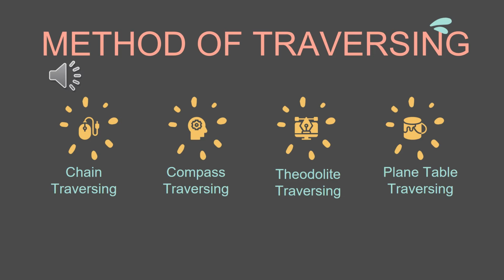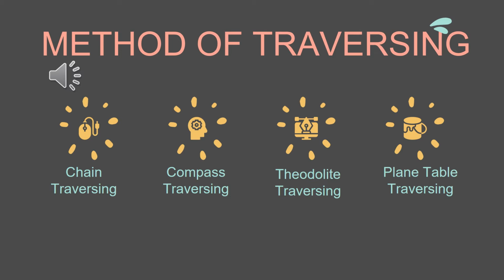In the case of compass traversing, both linear and angular measurement of traverse lines are taken by using chain and prismatic compass respectively. Both forward bearing and back bearing are measured, and required correction for local attraction are applied. If any closing error is obtained while plotting of traverse, then Bowditch rule is applied for the adjustment of error.